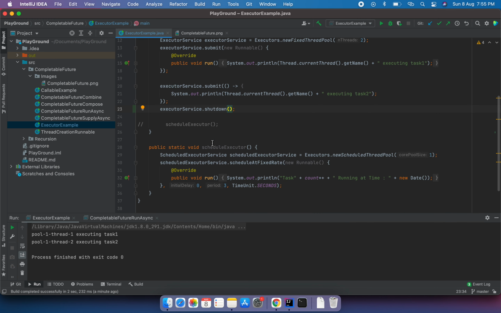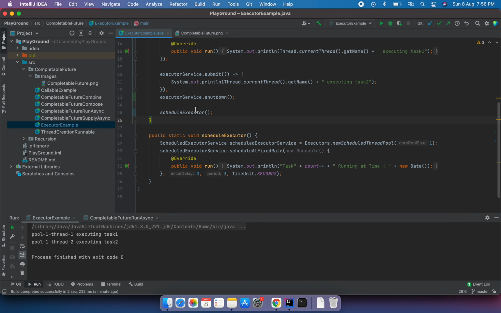We can also schedule a task. The ScheduledExecutorService is the interface here, and using this interface we can schedule tasks. Whenever we schedule a task, it provides us the delay and the period as well. So basically we are saying every 3 seconds this piece of code will run. If I quickly run this, let's rerun this.